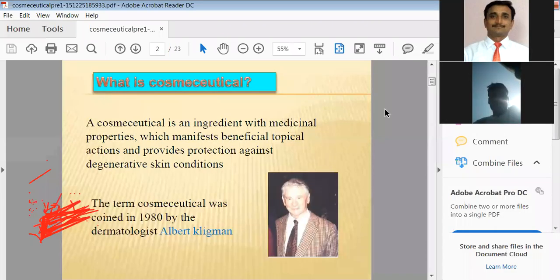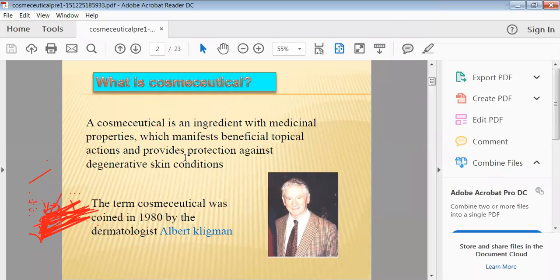Cosmeceuticals can be defined as per Albert Kligman. Actually, this terminology was derived in 1980 by the dermatologist Albert Kligman. So, a cosmeceutical is an ingredient with medical properties which manifests beneficial topical action and provides protection against degenerative skin conditions.